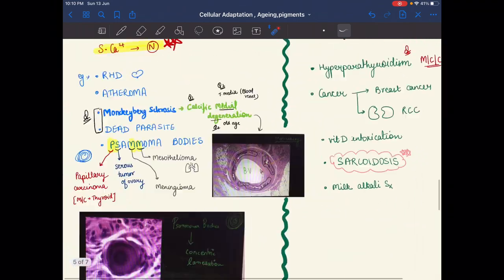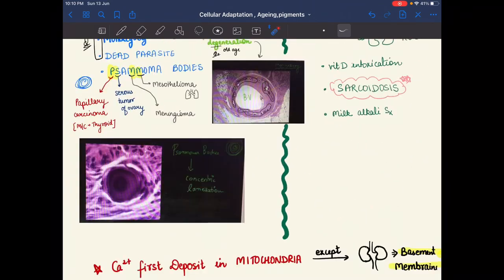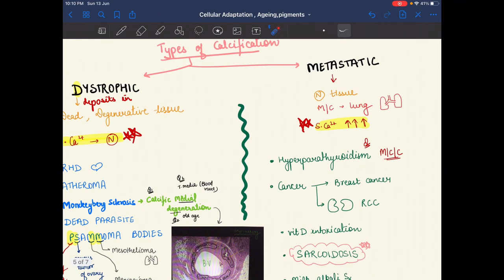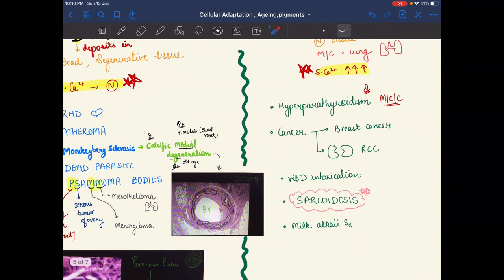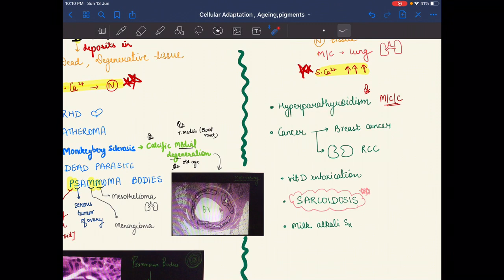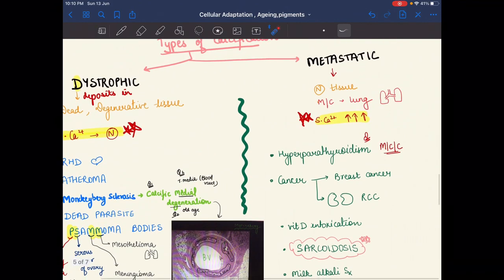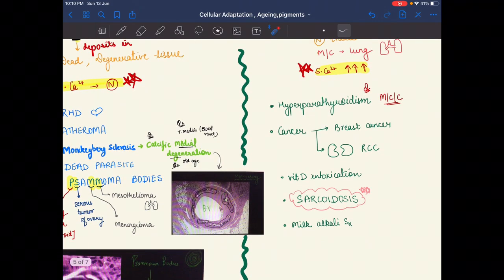Now next is metastatic calcification, and it is seen in normal tissue, as I already told you, and the most commonly involved tissue is the lungs, and in this the serum calcium level will increase. It is seen where hypercalcemia occurs, like in hyperparathyroidism, where calcium level is increased. Hyperparathyroidism is the most common cause of metastatic calcification.